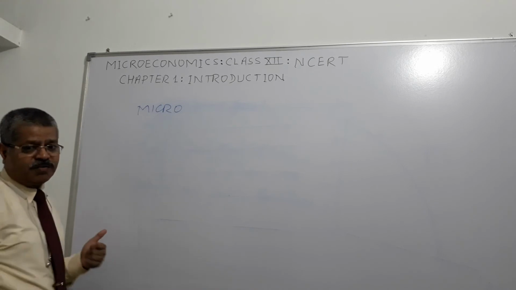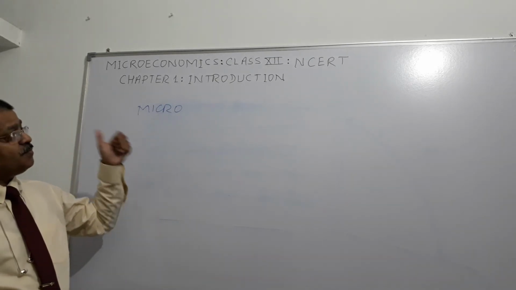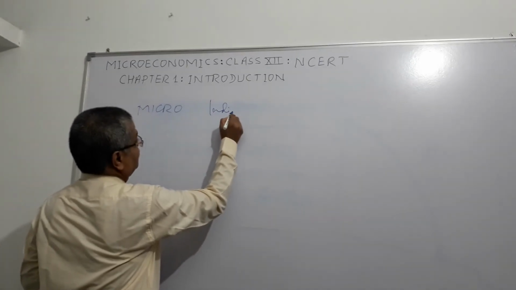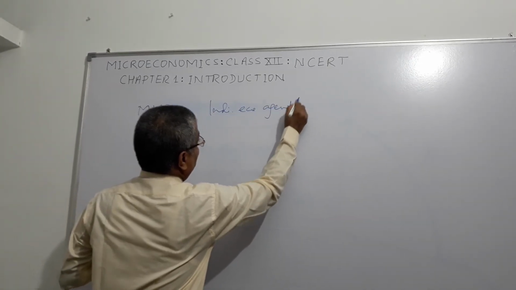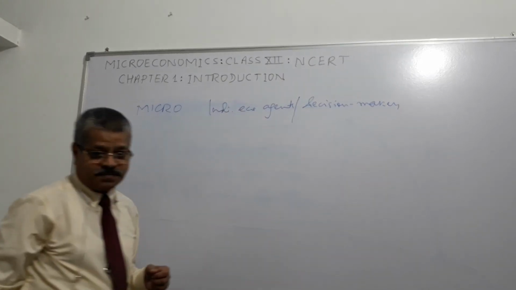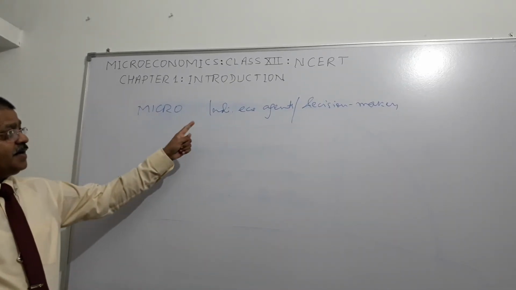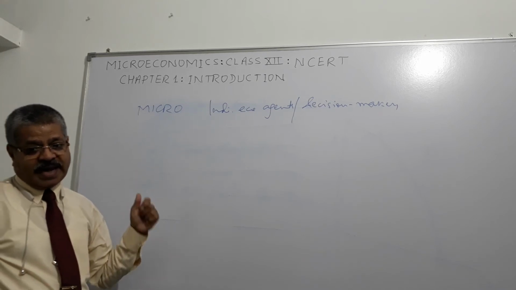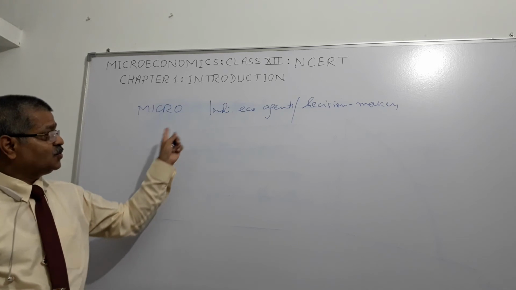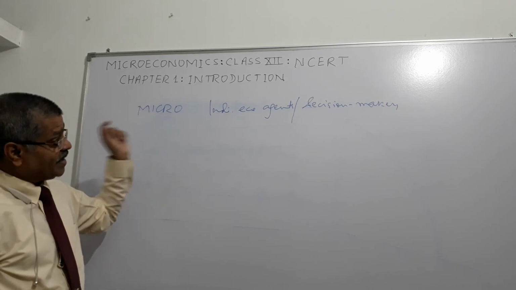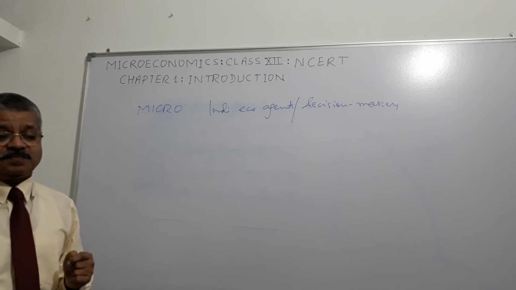So in microeconomics, we study the behavior of individual economic agents or decision makers who take decisions, right? We study the behavior of individual economic agents in the market, and we try to figure out through their behavior how prices and quantities of goods and services are determined, right?